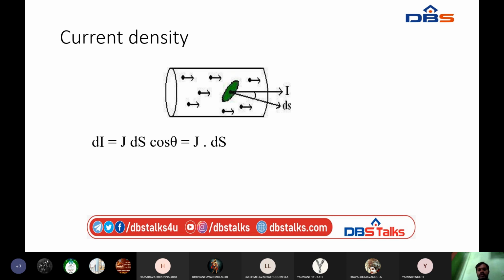Whenever somebody asks you for the equation of a current, current is nothing but the rate of change of charge, so it is dq by dt, and it can be represented in terms of the current density J. The current I is equal to the integral over J dot ds, which is the formula for defining a current in any material.